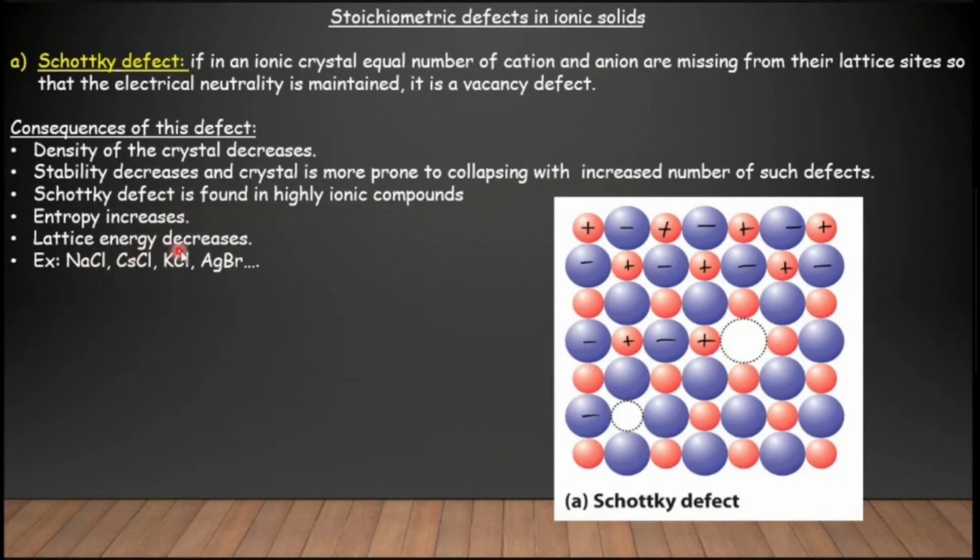Lattice energy also decreases because ions are missing, so you require less energy to break the crystal. Some examples are NaCl, cesium chloride, KCl and AgBr, silver bromide.